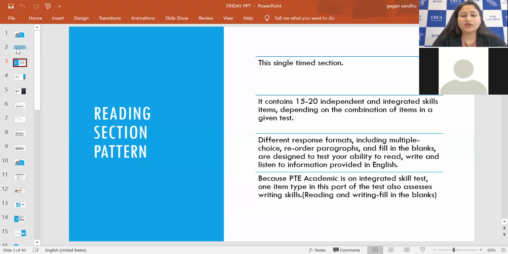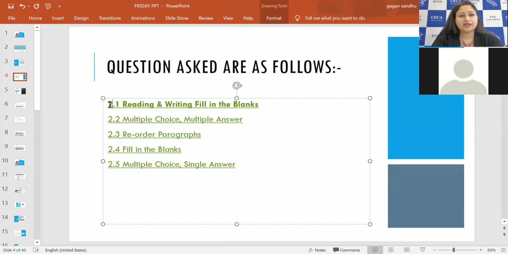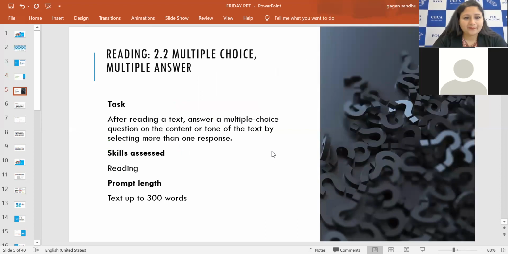15 to 20 are the independent questions, item types you will be having here. This is a single time section. You are managing your time by yourself. There won't be anything like an individual timer, just like the writing and the speaking given here. So there are 5 item types you will be doing here: reading and writing fill-ups, multiple choice multiple answer, reading reorder paragraph, reading filling in the blanks, and multiple choice single answer question. The 2 categories done yesterday are the first one and the fourth one. So the remaining 3 we will be doing today.